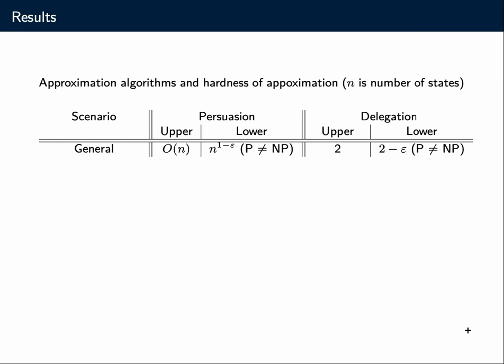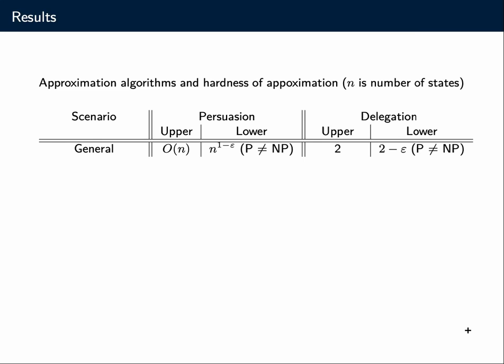For the delegation version, where the receiver has commitment power, there's an upper bound of 2 and a lower bound of 2 minus epsilon in approximability for any constant epsilon. These upper bounds, these algorithms, are really simple, and it turns out that asymptotically they have the optimal approximation ratio in the general case.